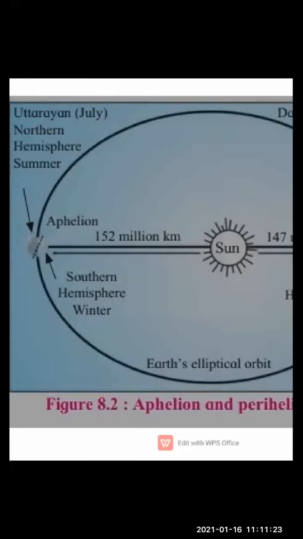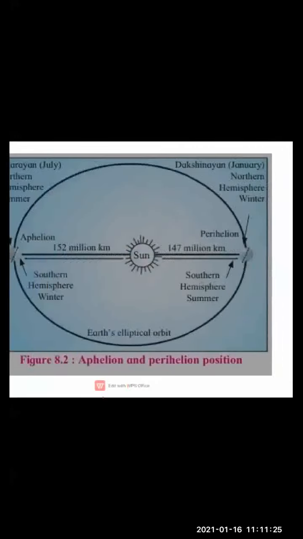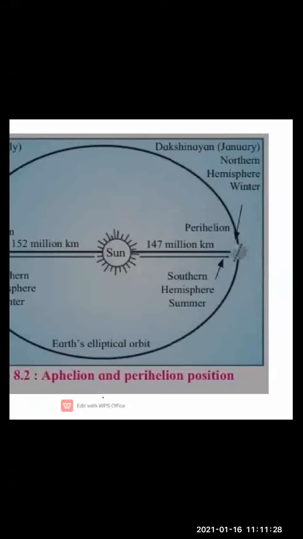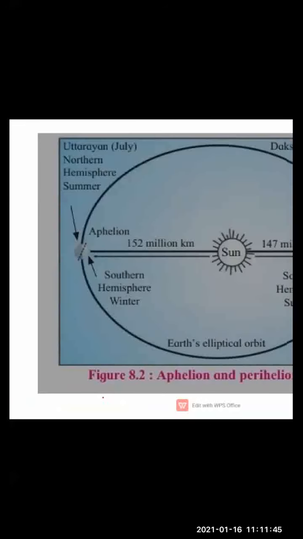Now here you can see that the Dakshinayan, that is January, the northern hemisphere is experiencing what? Winter. See, children, we belong to the northern hemisphere, right? So that is why we are experiencing the winter season right now in the northern hemisphere. Clear? Now here, whereas Uttarayan, that is July, the northern hemisphere experiences what? Summer season.